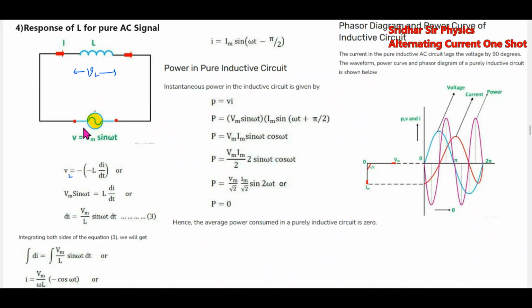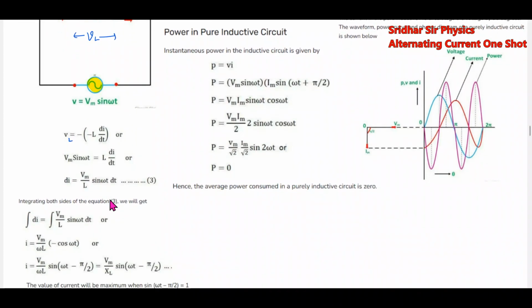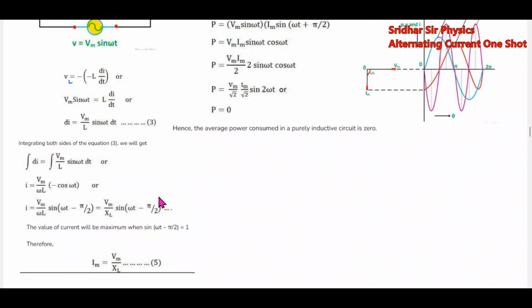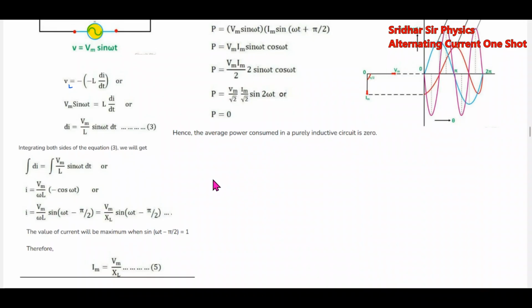What is VL equal to? These two are in parallel, so VL is Vm sine omega t. Solving this, di is equal to Vm by L sine omega t dt. I'll end up with the expression for current: I equal to Vm by omega L, that is Vm by XL, where the value of current will be maximum. Im equal to Vm by XL. What is XL? XL is called the inductive reactance.